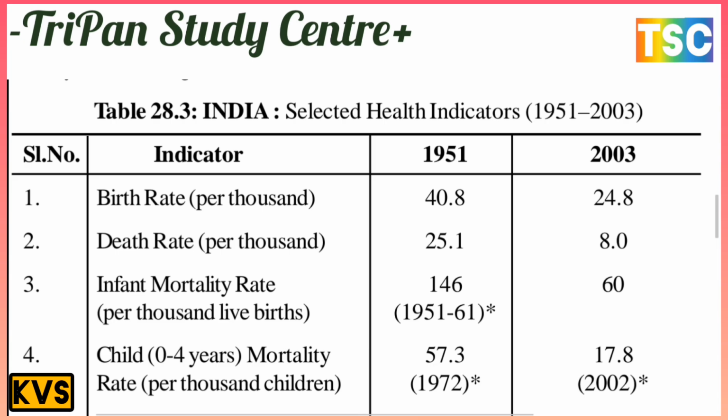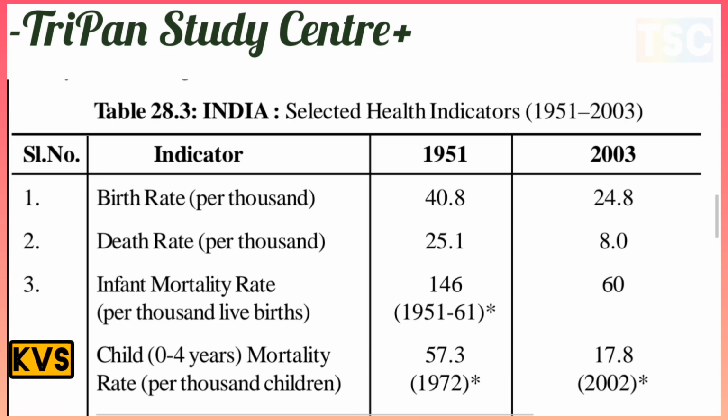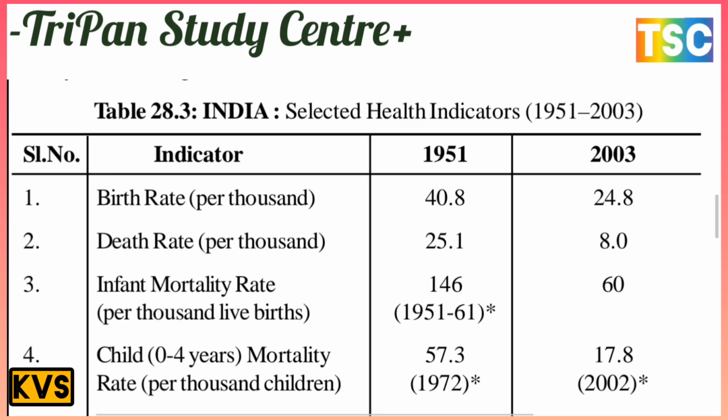And the death rate per thousand was 25.1, but now the death rate is 8.0. That is very low. Third, the infant mortality rate per thousand live births was 146 in 1951, and the rate in 2003 is only 60. This is the infant mortality rate.